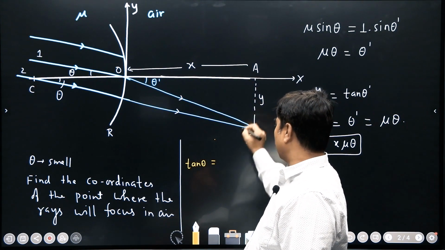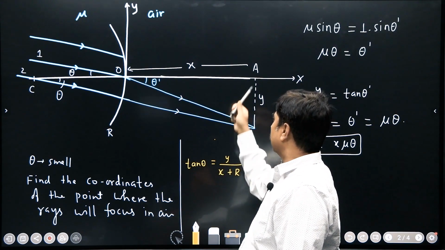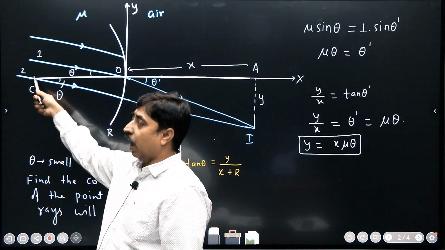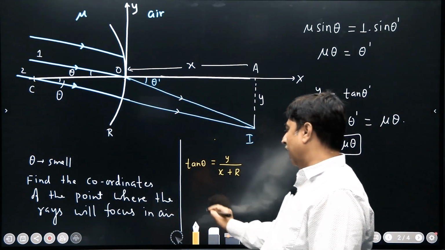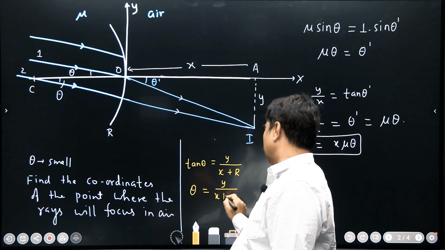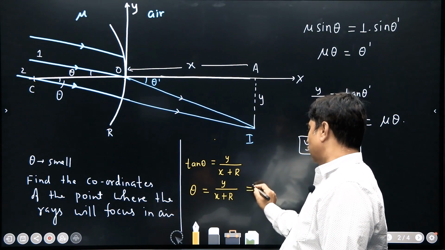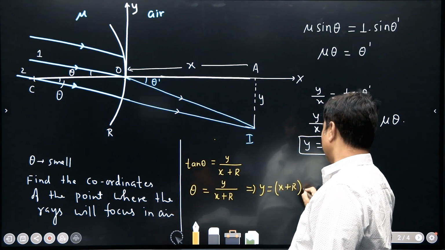Tan theta can be written as y upon x plus r. This is x and this is nothing but r, because C is the center of curvature. So again tan theta can be written as theta, and this is y upon x plus r, which means y is x plus r into theta.